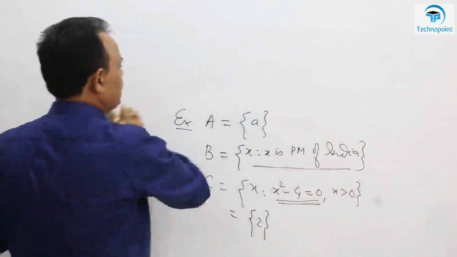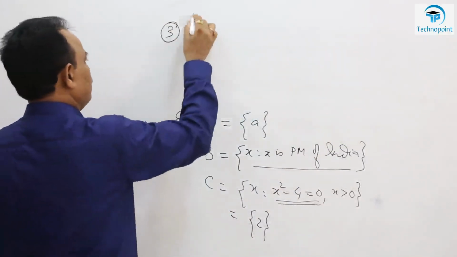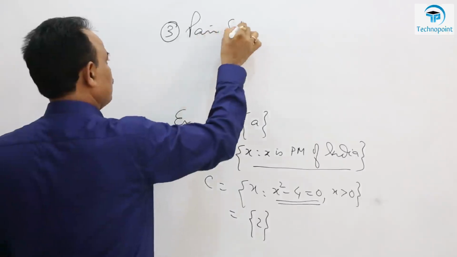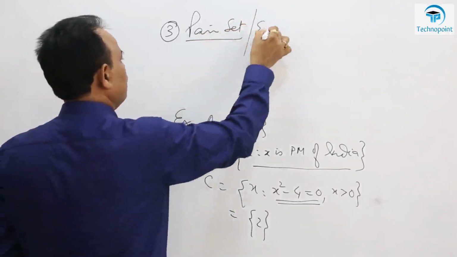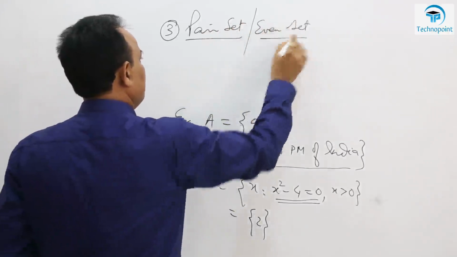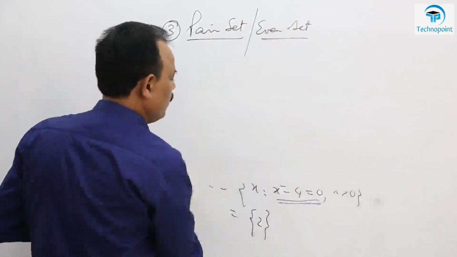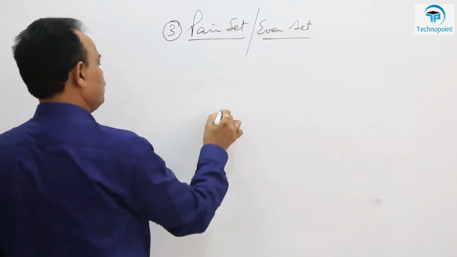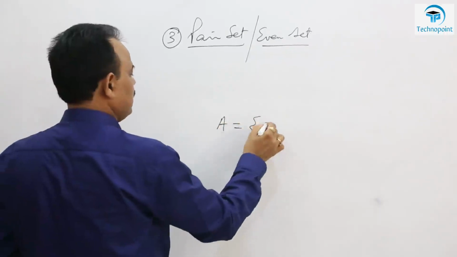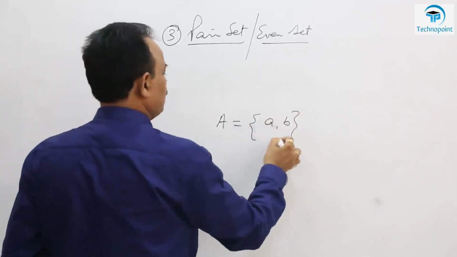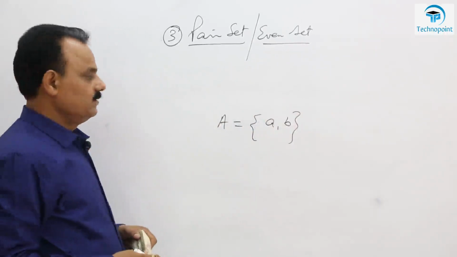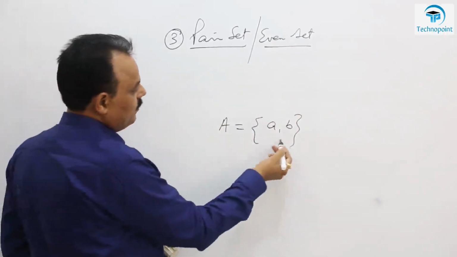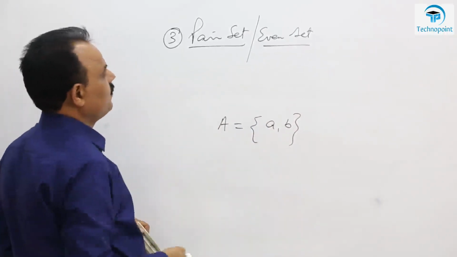Next is the pair set, and even set. A set having 2 and only 2 elements, like this. X is, suppose, a set whose elements are A and B. So this set has only 2 elements. So this is an example of a pair set.